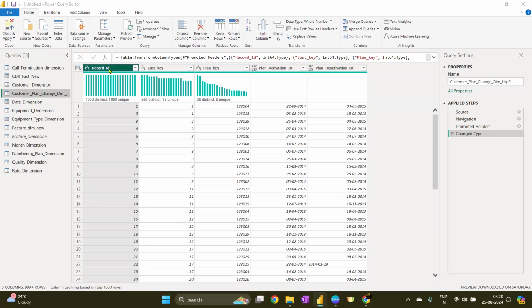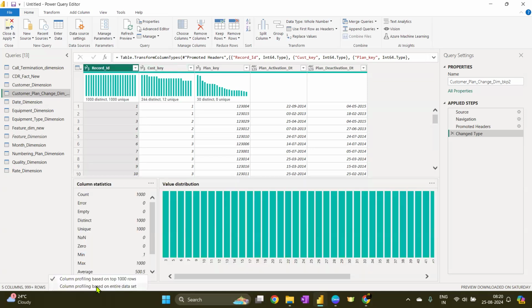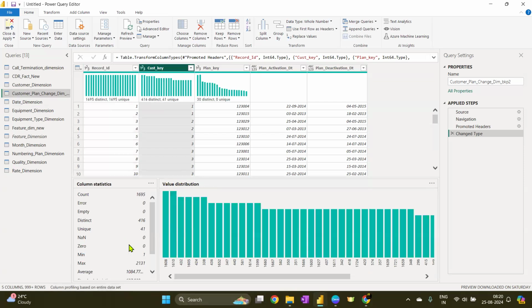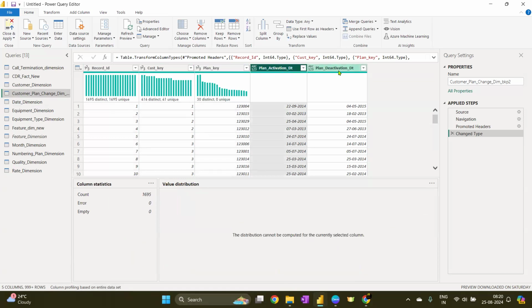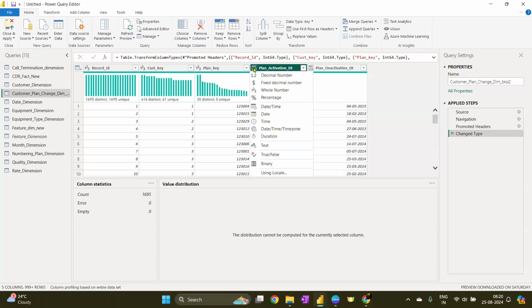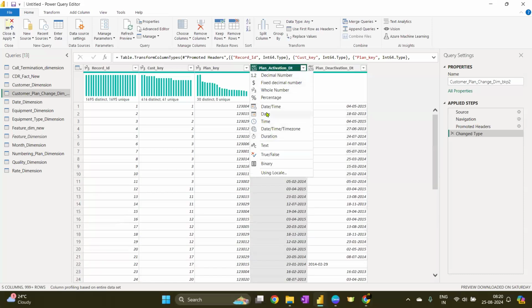So I'm on my customer plan change dimension. There is a record ID. Let's put it for the entire data set. So there is this record ID with unique data. There is a customer key. It is not unique. Plan key, that is also not unique. Plan activation date, plan deactivation date. These date columns do not have a date data type assigned. So I'm going to change that to date.